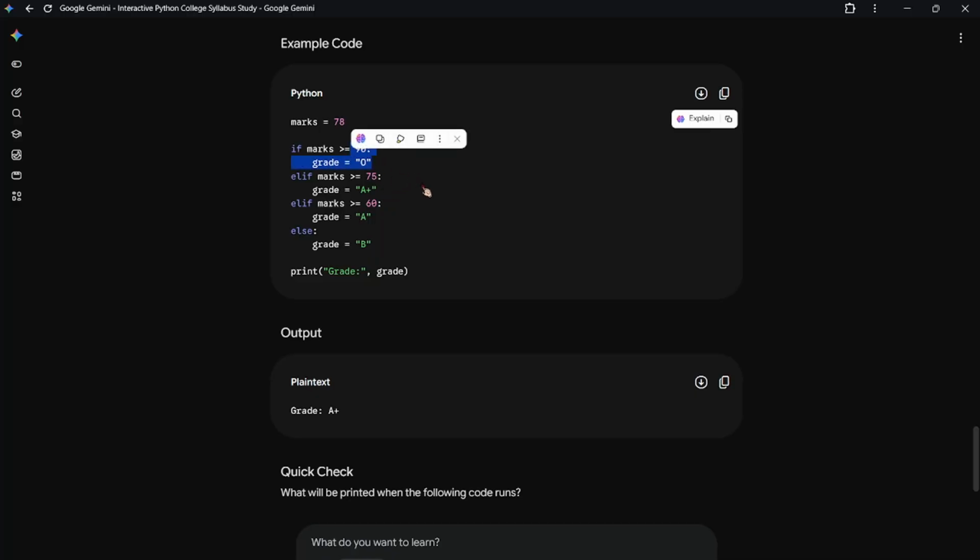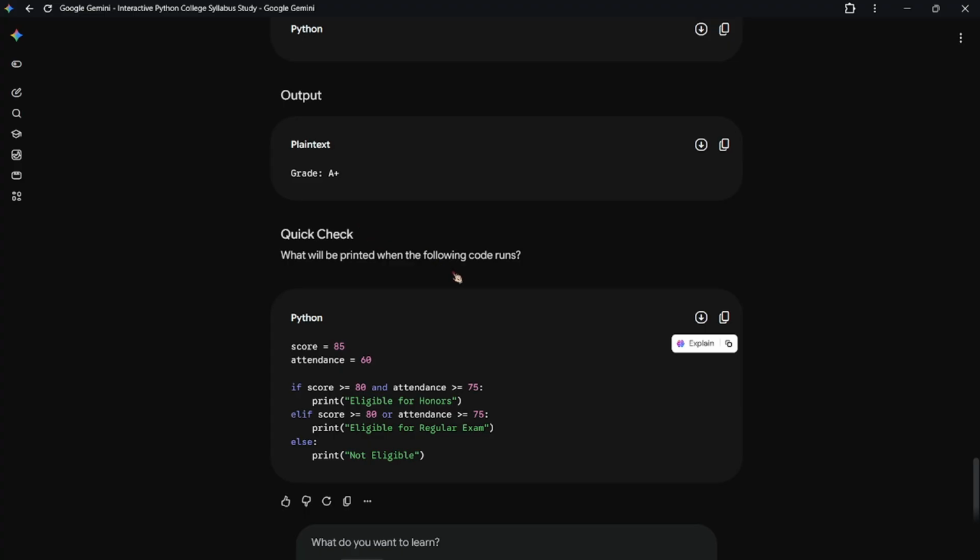But if you follow this channel in Python, then you will not get B. Okay, you can get A, right? A plus. If you work hard, then you will get O. Just use Gemini or ChatGPT, you can learn it.